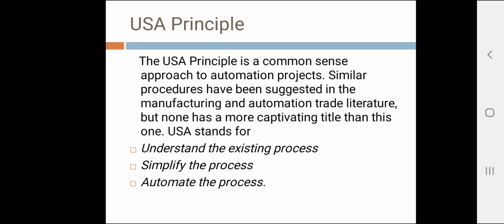Some of the basic charting tools used in methods analysis are useful in this regard, such as the operation process chart and the flow process chart. Application of these tools to the existing process provides models of the process that can be analyzed for strengths and weaknesses.